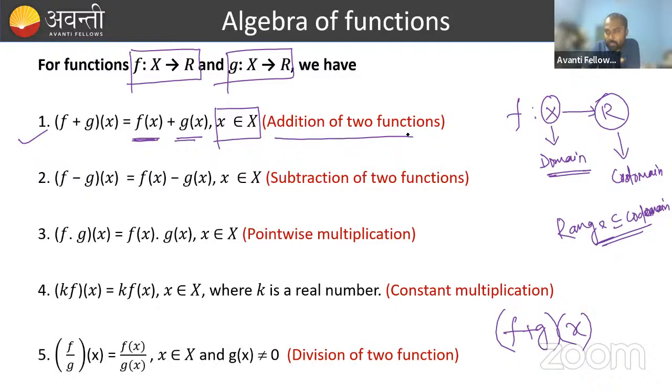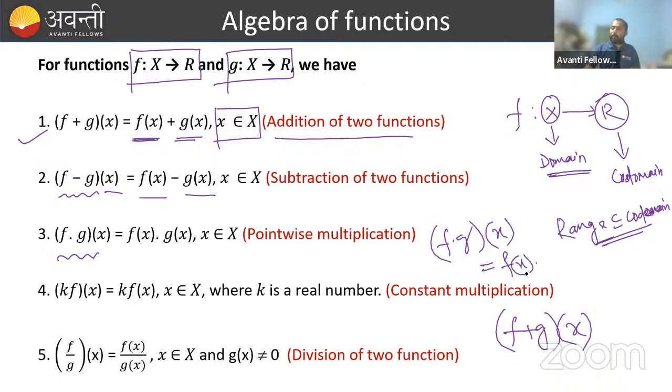This is the way we can add two functions. Similarly, subtraction, f minus g of x, can be written as f of x minus g of x. Similarly, in case of multiplication, f into g of x is f of x into g of x, the product of individuals.